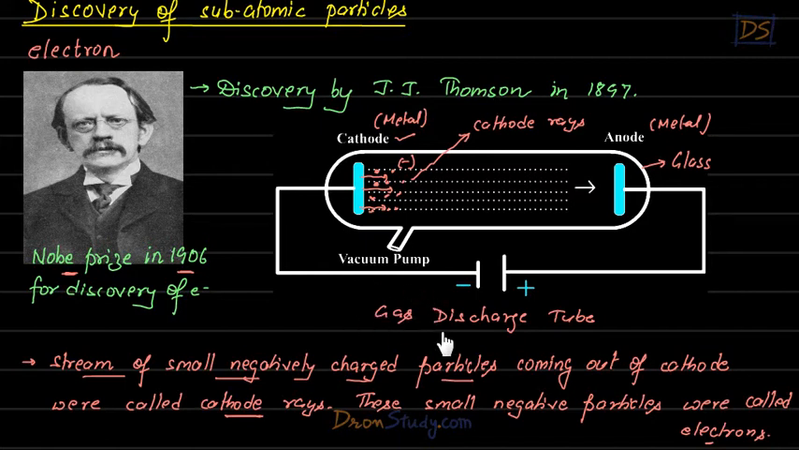You should just understand that he made a setup like this, which is called a gas discharge tube, and he noticed that from the cathode small negatively charged particles were coming out, and this stream of particles was called cathode rays, and these small particles were called electrons.